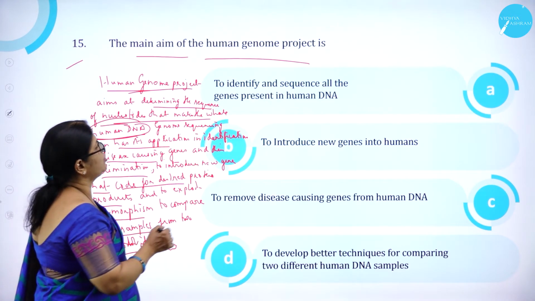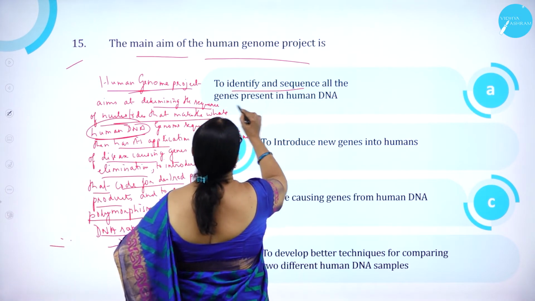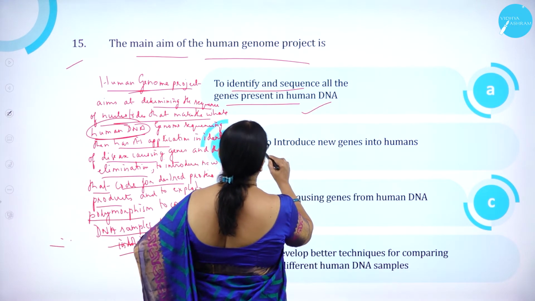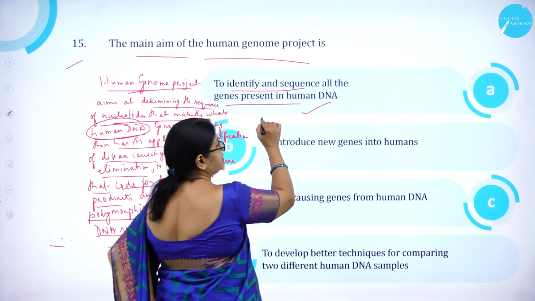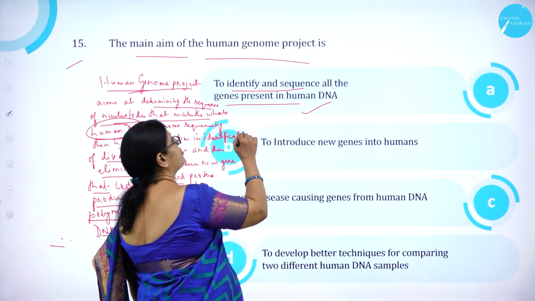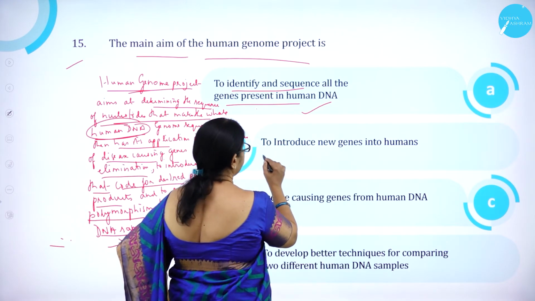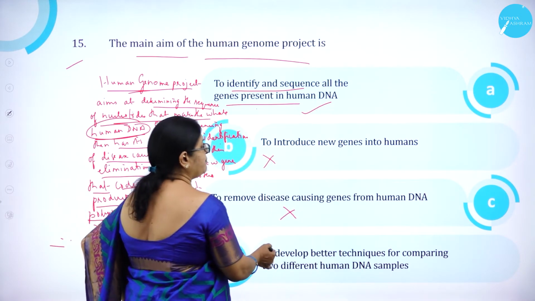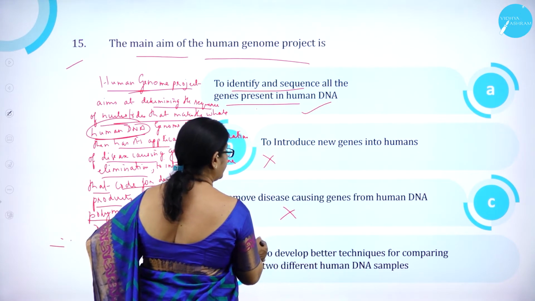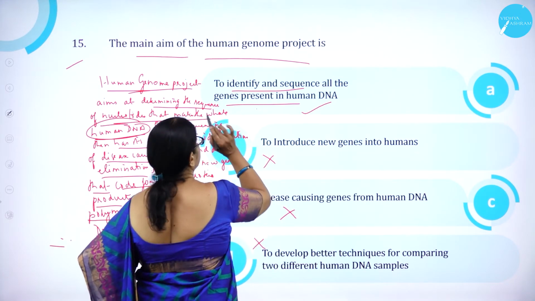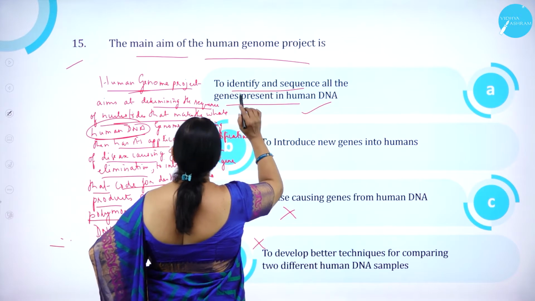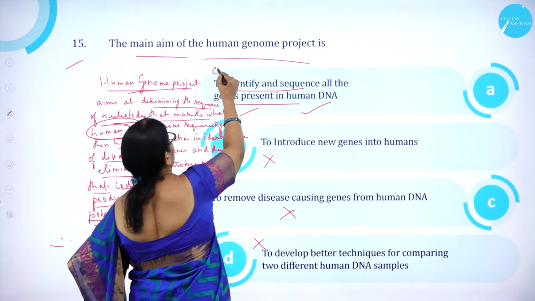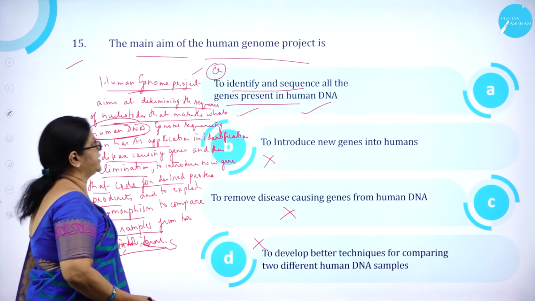So option A, to identify and sequence the genes present in human DNA is correct. To introduce new genes into human, also correct, but this is the main thing. To identify and sequence all the genes present in human DNA. So to remove disease-causing genes from human DNA, to develop better techniques for comparing two different human DNA samples. So the one which is correct is to identify and sequence all the genes present in human DNA. So option A is correct.